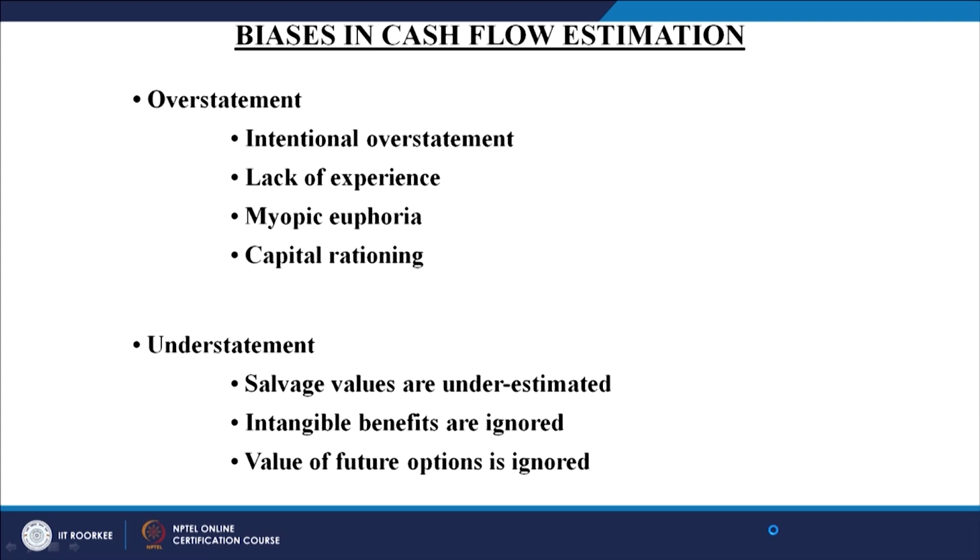For example, now I give you the example of how this factor causes understatement. What is written here is that the value of the future options is ignored. So, what is the future option? For example, some company or group of investors propose to construct a hotel. They have two plans: initially we will construct a hotel for residential purposes, but later on we will add a very good quality restaurant to the hotel. The addition of the restaurant is immediately after 1 year or 2 years. We are not going to wait for a very long period of time.